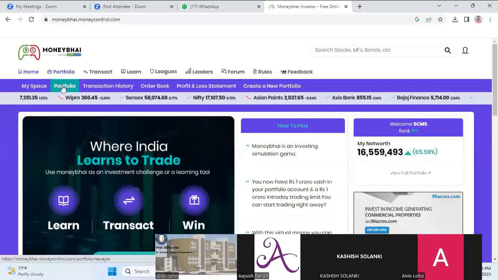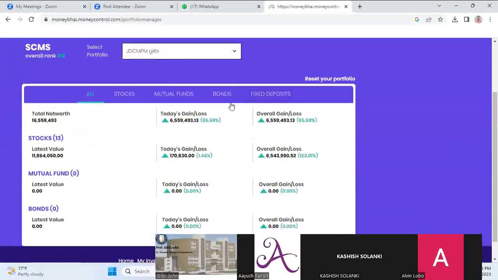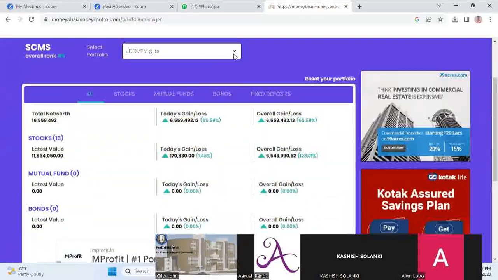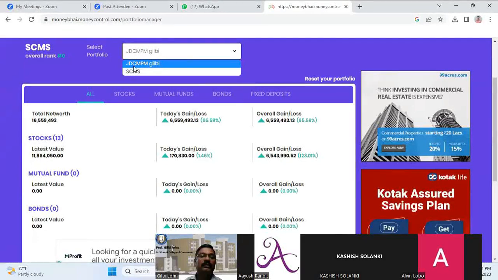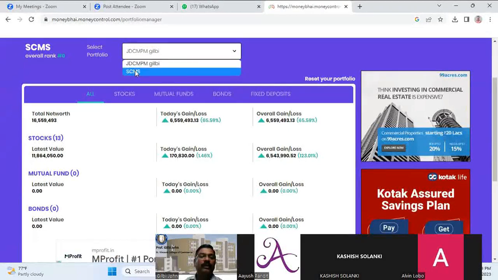You click on the portfolio. You can already see I have been teaching in 2 places, and when I was teaching I already created these. This is one portfolio, JDV, MPM, SCMS. There are 13 stocks I've purchased, mutual funds and stocks.